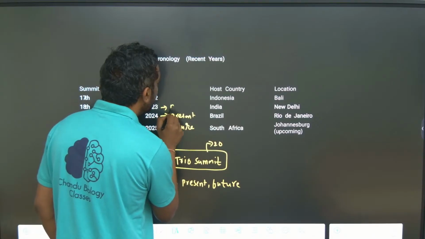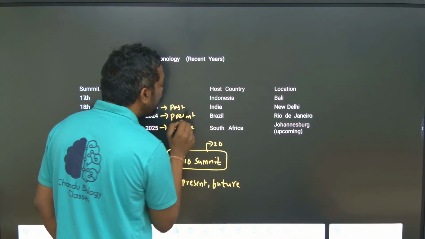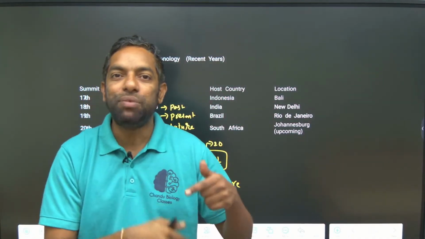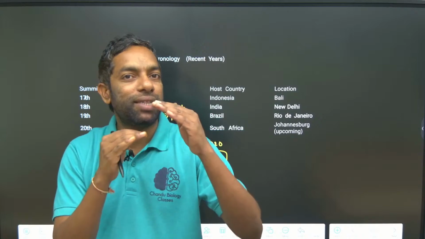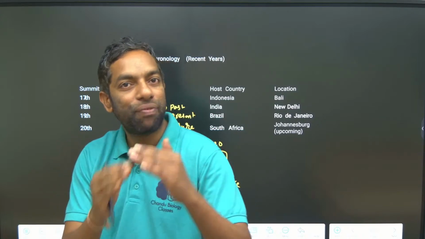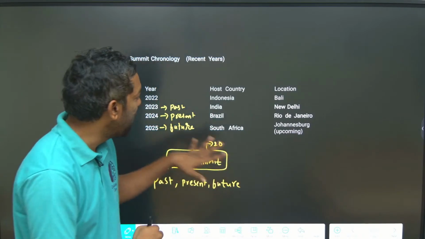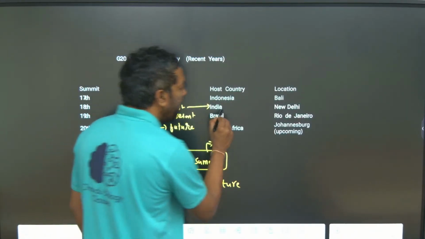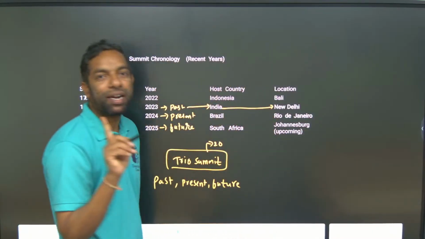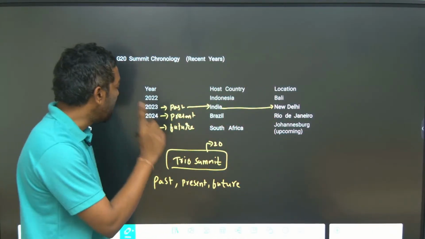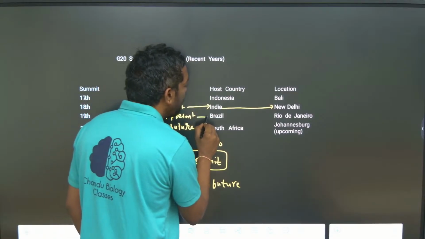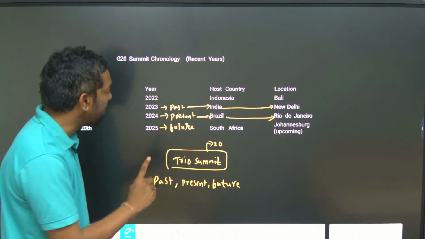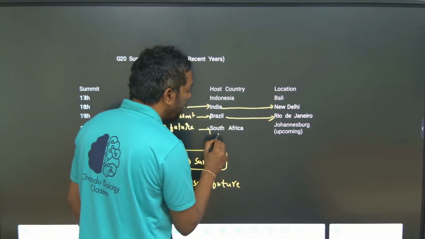This is the chairmanship of the Trio. The past is India 2023 chairmanship, New Delhi, this is important guys. The present is 2024 Brazil Rio Summit, and the future is 2025 in the coming November,